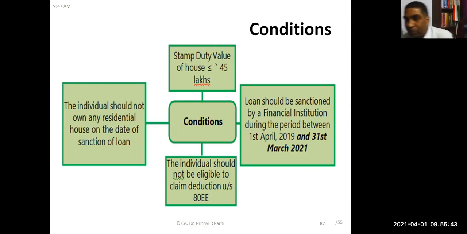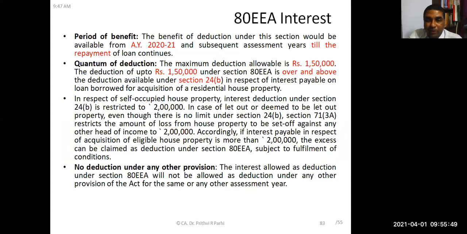But you have to remember one more thing. Even if any amount is allowed, you cannot set off more. There is one more section in addition to 24B, that is 71(3)(a), under which loss is restricted to 2 lakh rupees. That means suppose your interest amount from a let out house is 10 lakh rupees. Are you getting me?